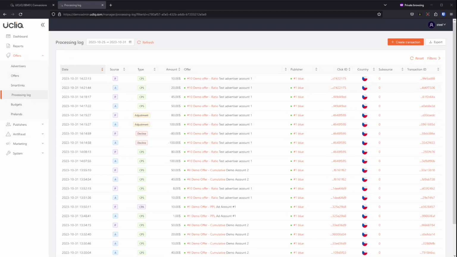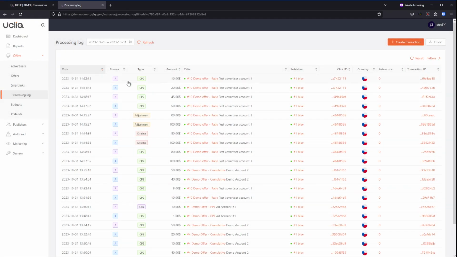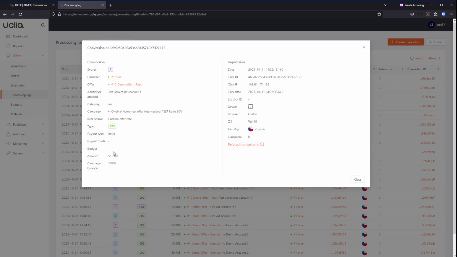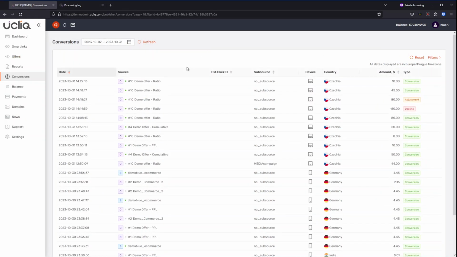And here we have it. We received advertiser transaction for $20. We took commission $10 here, net fee, and net will be paid to publisher. It's credited to campaign balance. And now we also have publisher transaction, and basically it credits $10 to publisher. Campaign balance becomes 0. And that's what we should see in here. And that's what we received. We received $10. So 50% custom rate was applied.